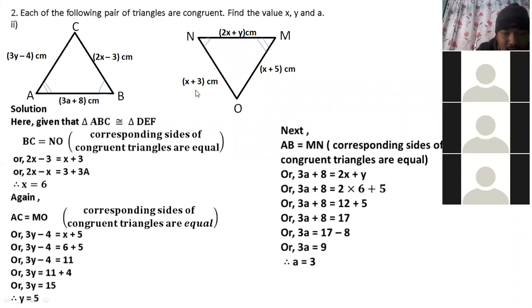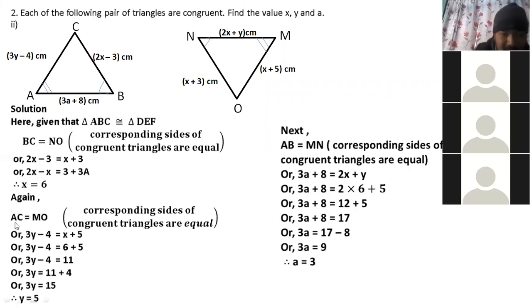Okay, sir. Opposite sides of equal angles are called corresponding sides, and corresponding sides of congruent triangles are equal. Are you clear? Yes, sir.